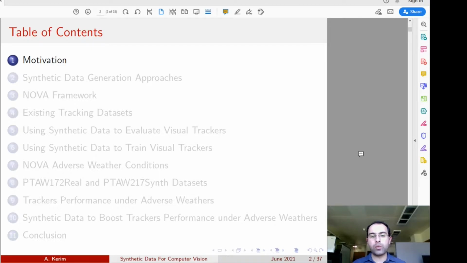Then after that, we will show two datasets that we provide with the second work, PTAU 172 real and the PTAU 217 synthetic dataset. Then after that, we will show how the state-of-the-art visual object tracking algorithms perform poorly under adverse weather condition and how we can use our synthetic data to improve their performance. Finally, we will conclude our presentation.